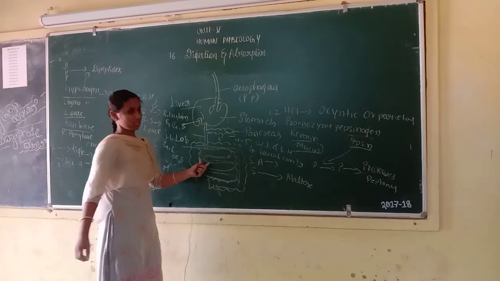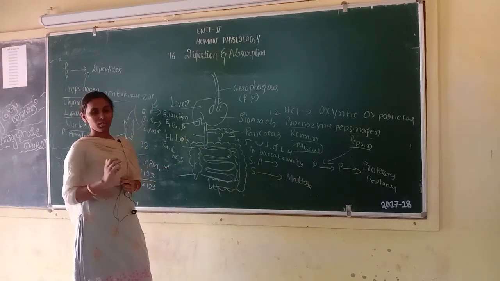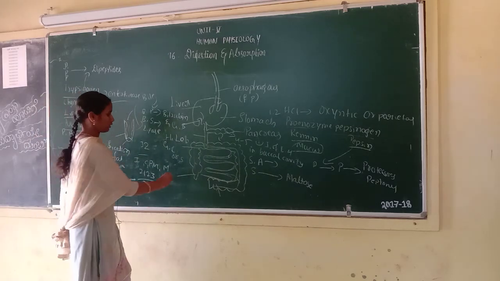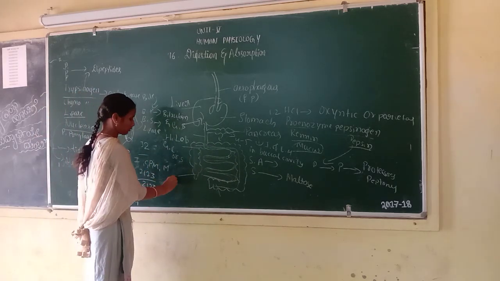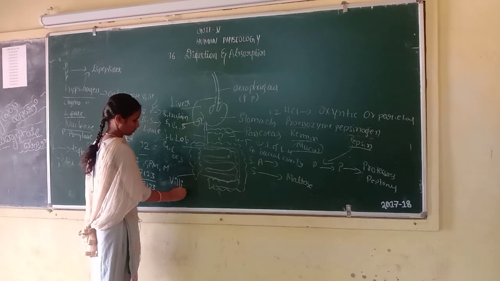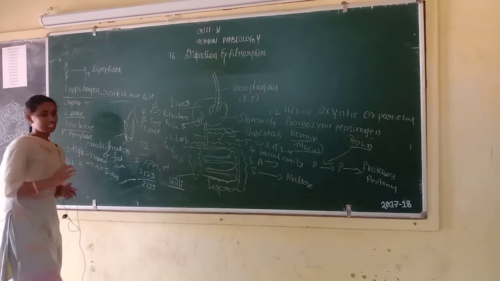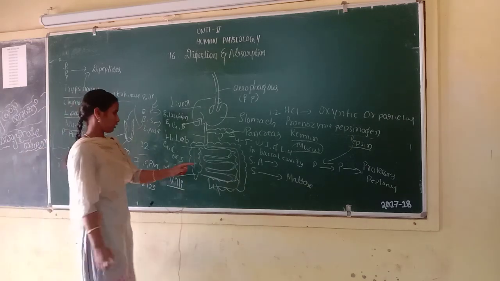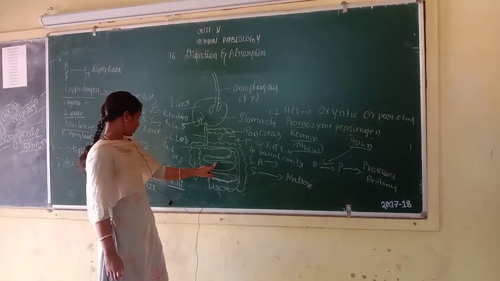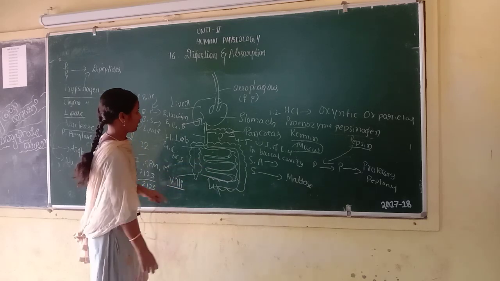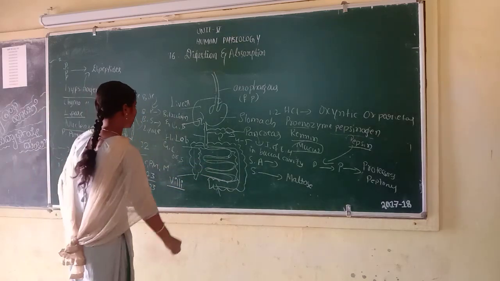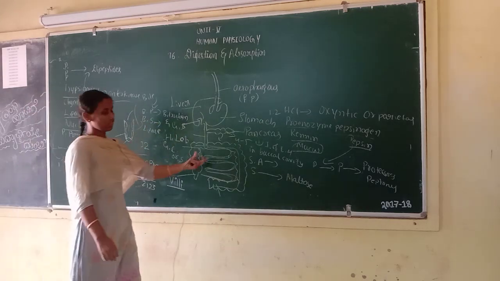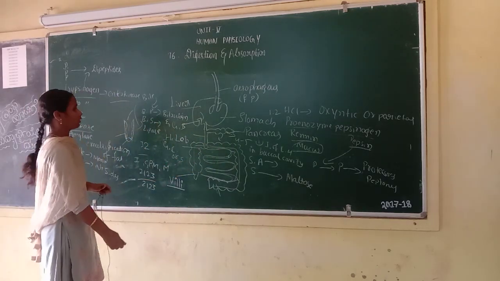Next, the small intestine has small finger-like structures called villi. Villi increase the area of absorption. The small intestine has villi. Next, complete digestion of food occurs in the small intestine.